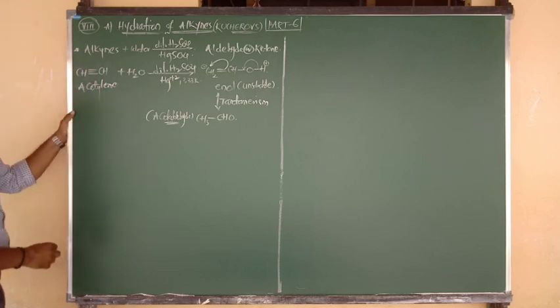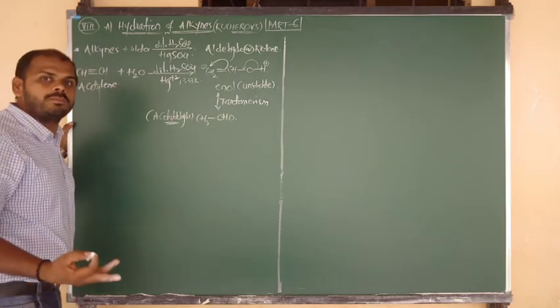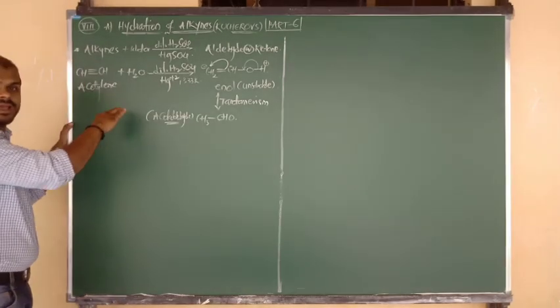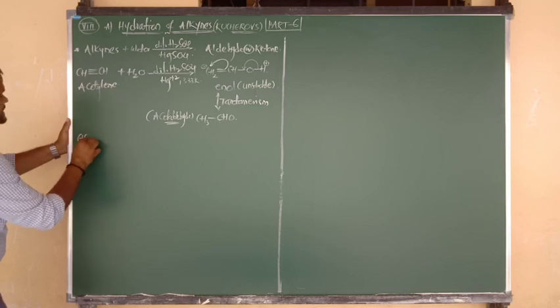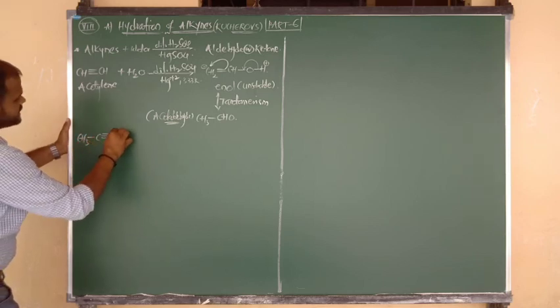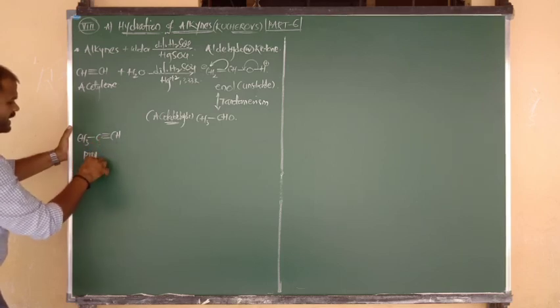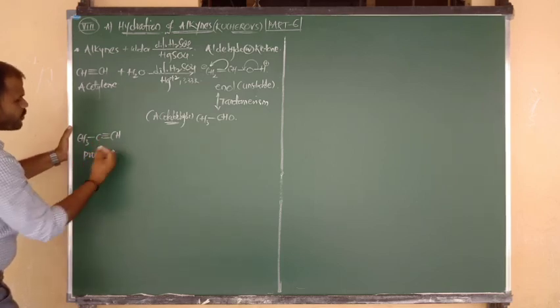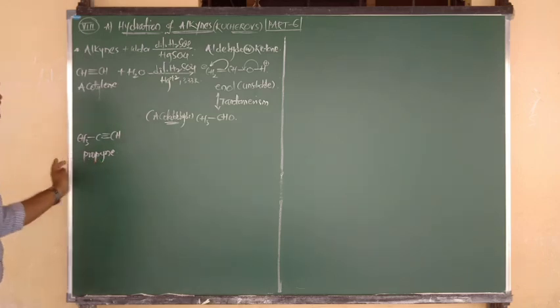I am going to consider alkynes. Here, 2 carbon alkyne, and let me also consider 3 carbon alkyne. 2 carbon is ethyne or acetylene, and 3 carbon is nothing but propyne. CH3 bonded to C, C triple bond CH. 3 carbon is nothing but prop, triple bond is nothing but yne. We can say propyne or prop-1-yne as you wish, no problem.